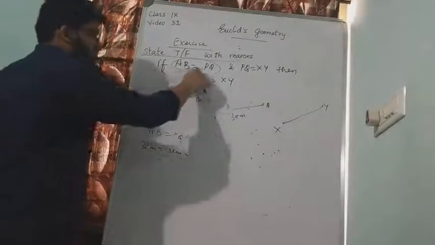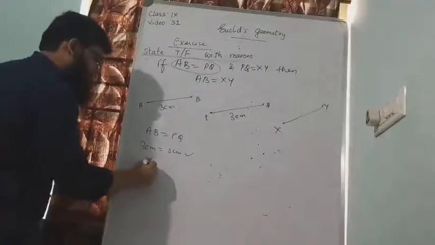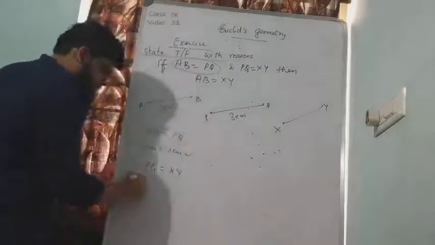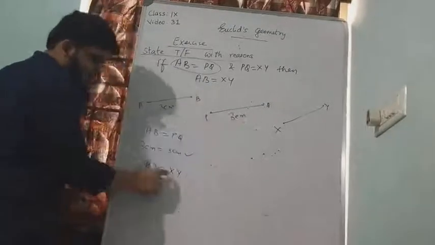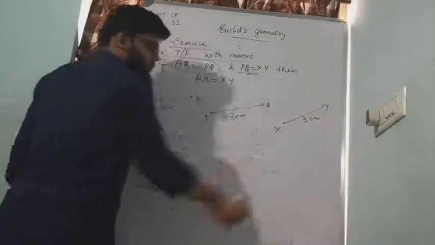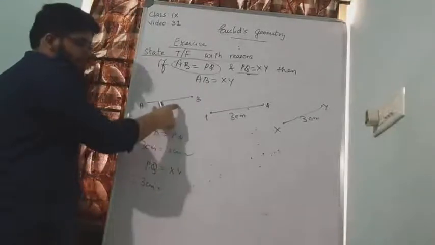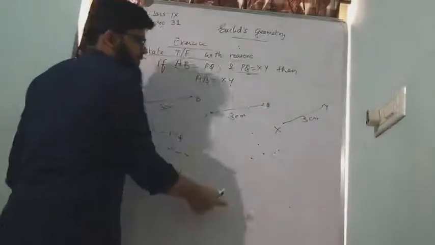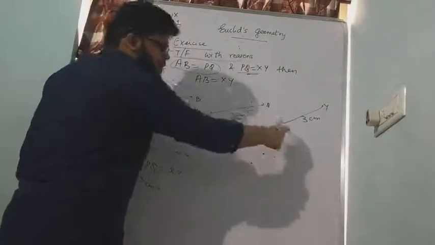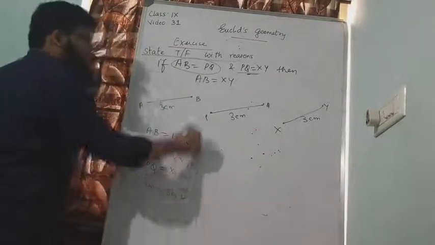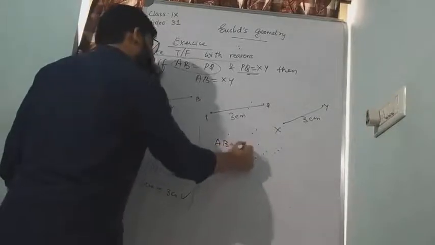Correct? This I have understood. PQ is equal to XY. What is PQ? 3 centimeter. So if PQ and XY are equal according to the question, then XY also should be equal to 3 centimeter. If AB is 3, then PQ is also 3. First one. Second one, that is PQ is also equal to XY. That means if PQ is 3 centimeter, XY also should be equal to 3 centimeter, isn't it? Yes. Then they are asking, can AB be equal to XY?